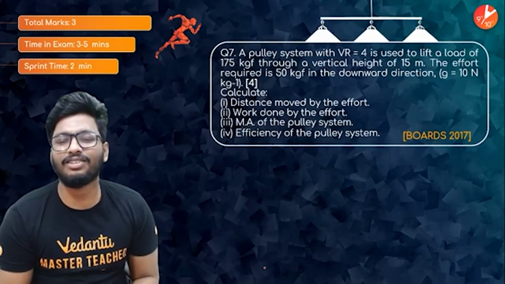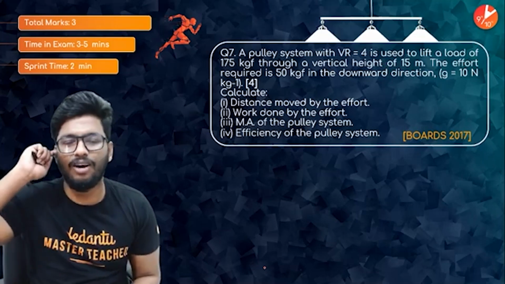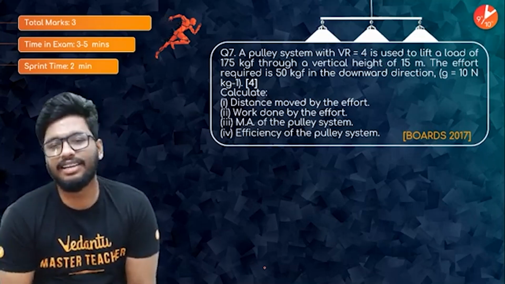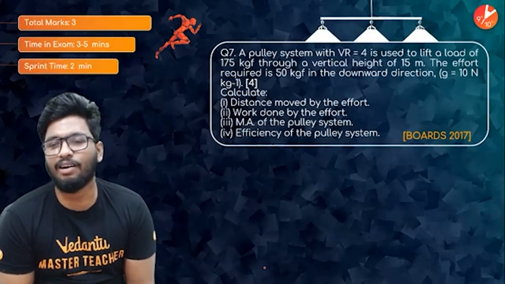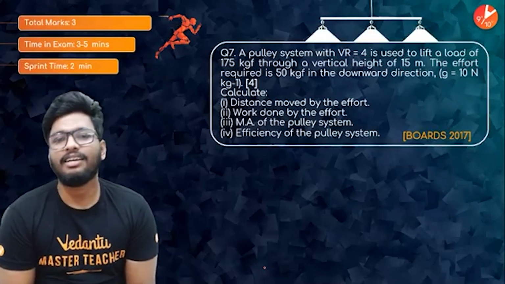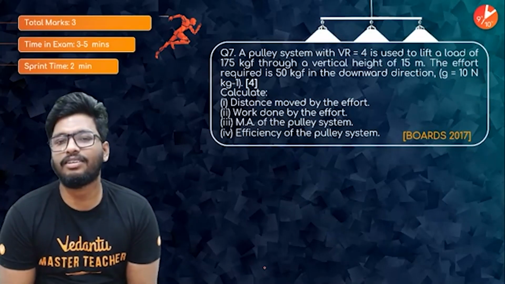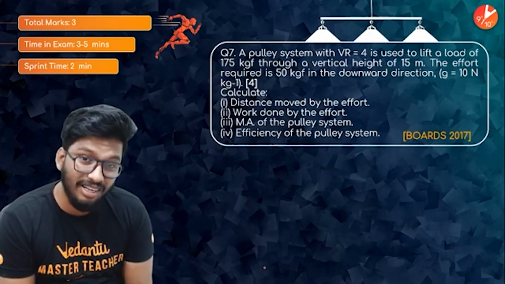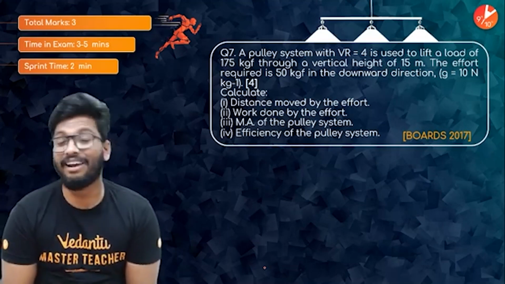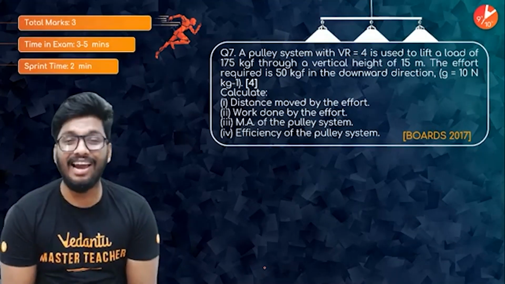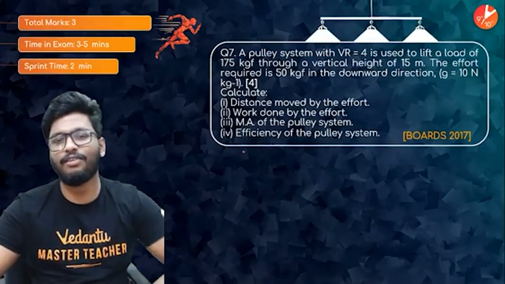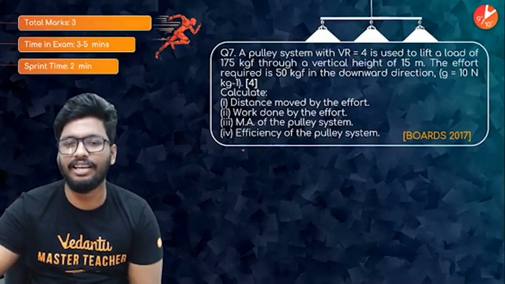A pulley system with velocity ratio 4 is used to lift a load of 175 kgf through a vertical height of 15 meters. The effort required is 50 kgf in the downward direction. g is equal to 10 Newton per kg. Calculate the distance moved by the effort, work done by the effort, mechanical advantage of the pulley system, and the efficiency of the pulley system. Go ahead, read the question carefully, and first write down the given data.